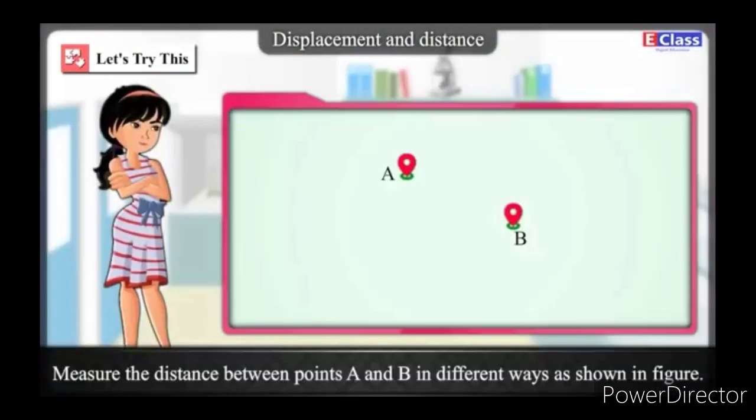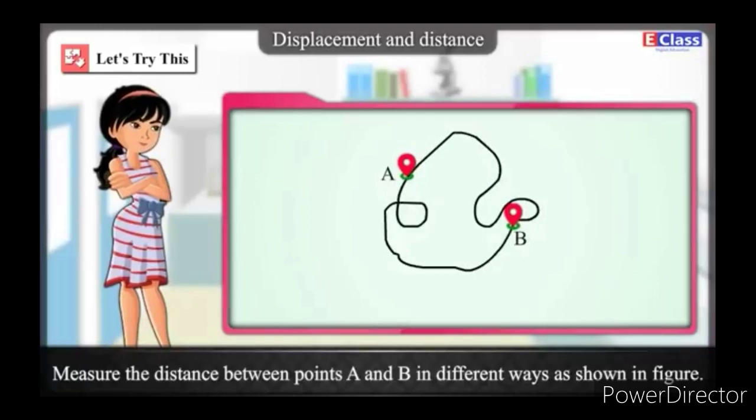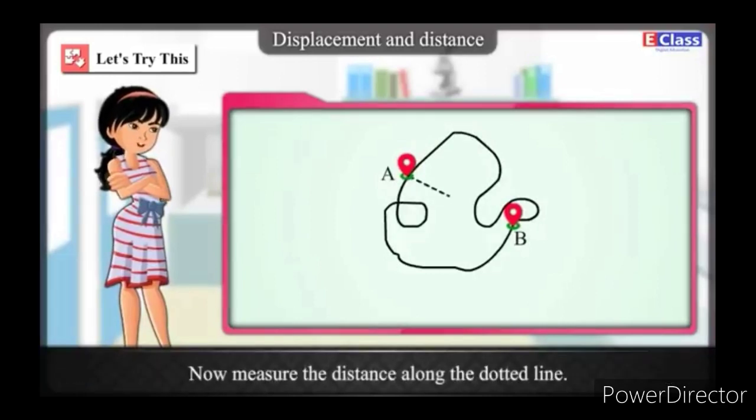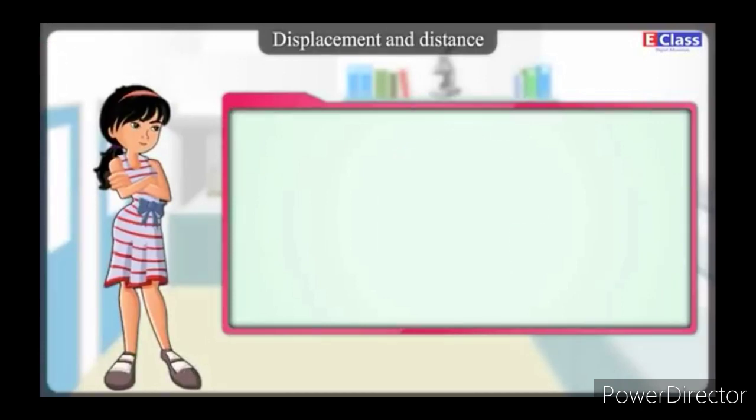Let's try this. Look at the two points A and B. Measure the distance between points A and B in different ways as shown in the figure. Now measure the distance along the dotted line, that is, the straight line. Which distance is correct according to you and why?